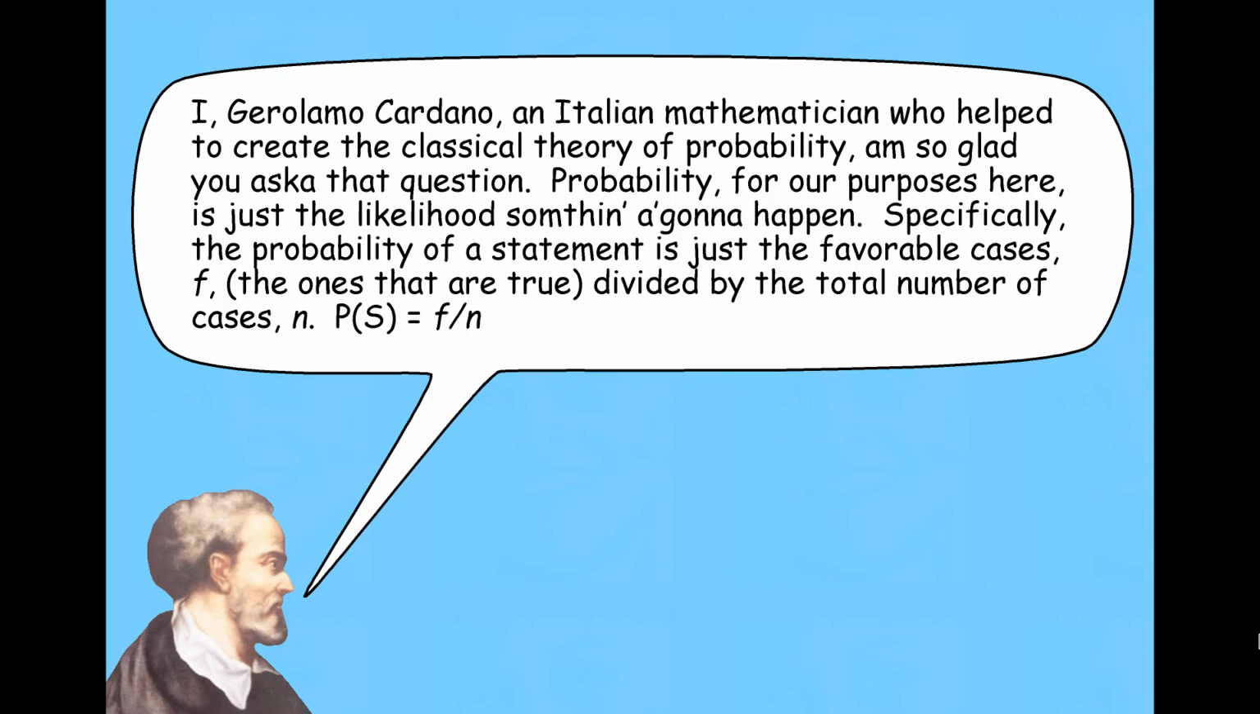Probability for our purposes here is just the likelihood of something going to happen. Specifically, the probability of a statement is just the favorable cases, the cases where the statement is true, divided by the total number of cases. Right? Oftentimes that'll be expressed as capital P, parentheses, inside a symbol for the statement, and that's just equal to the favorable cases divided by the total number of possible outcomes.